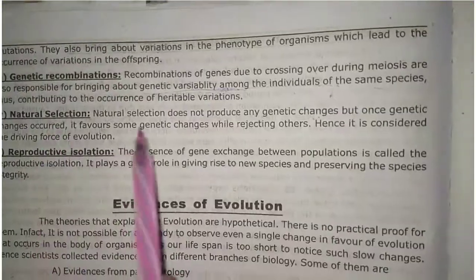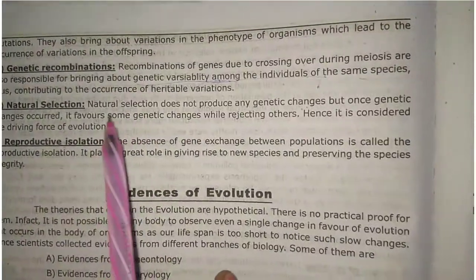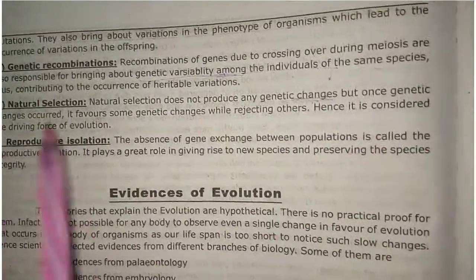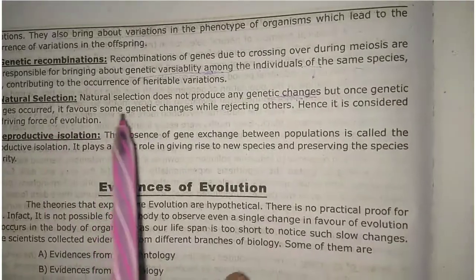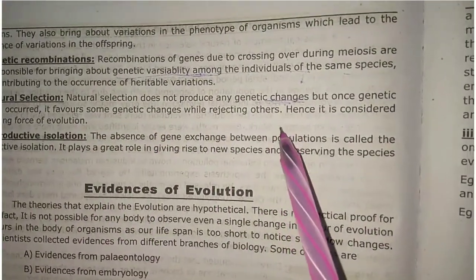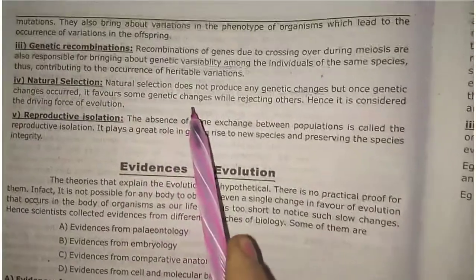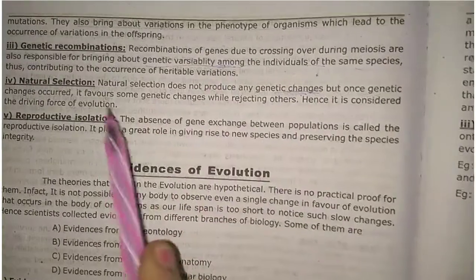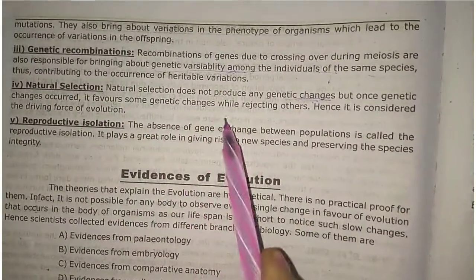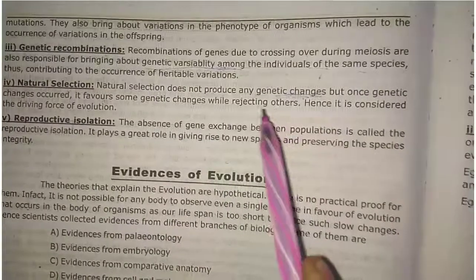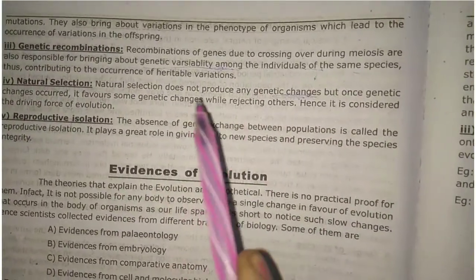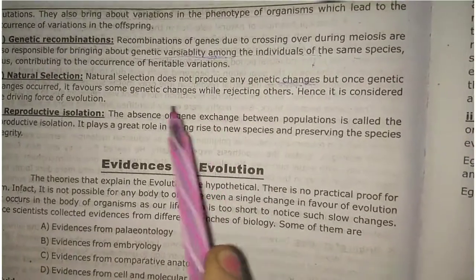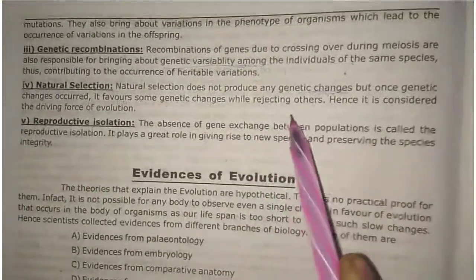And next one, natural selection. It is a common point, and I already explained it. Natural selection does not produce any genetic changes, but once genetic changes have occurred, it favors some while rejecting others. If variations occur in the genes, sometimes the genetic changes favor the animals and some do not. Those organisms with favorable genetic changes can survive; those without cannot survive in the environment.